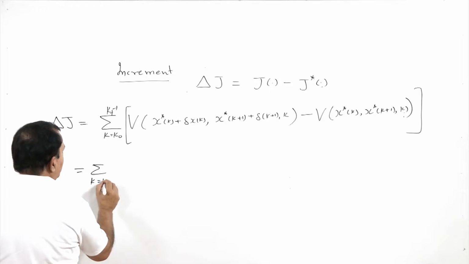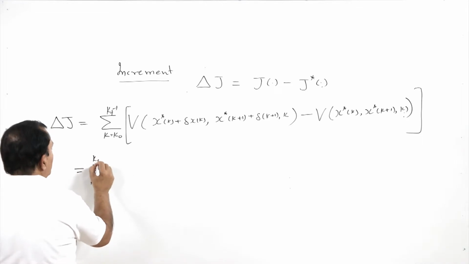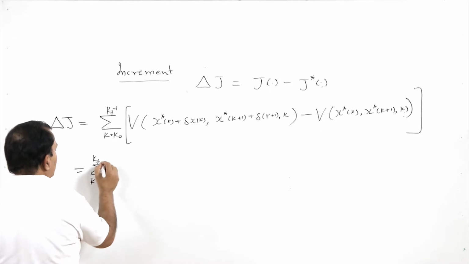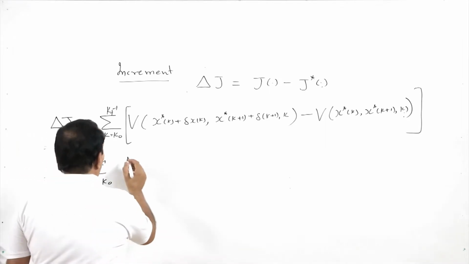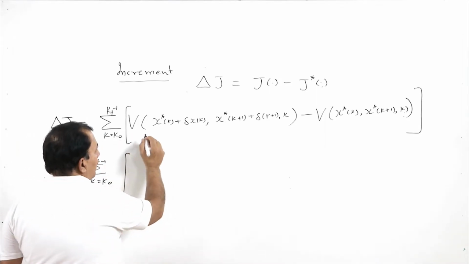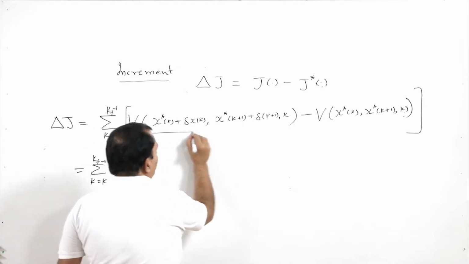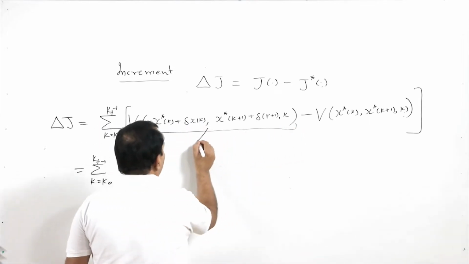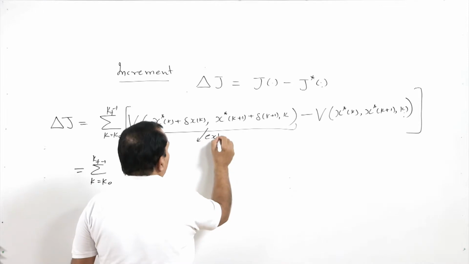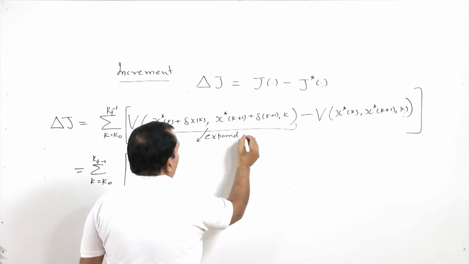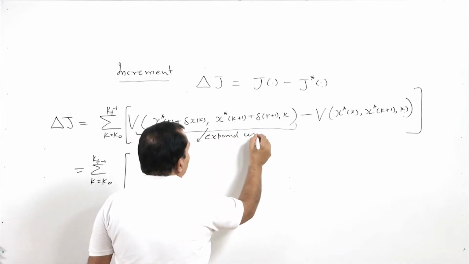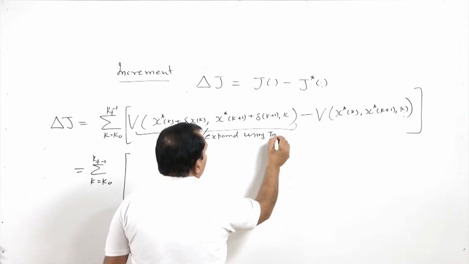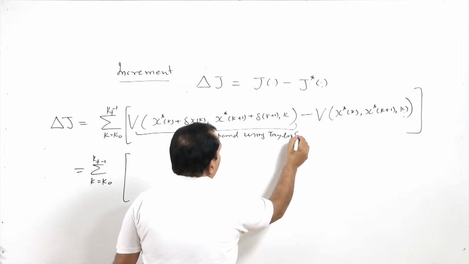Which is nothing but the sum from k0 to kf minus 1. So, the first term I am expanding using the Taylor series.